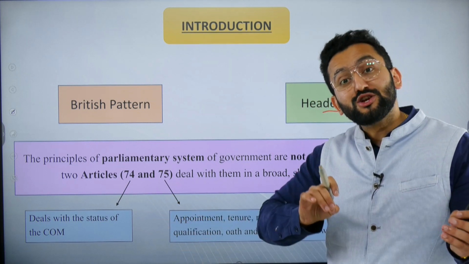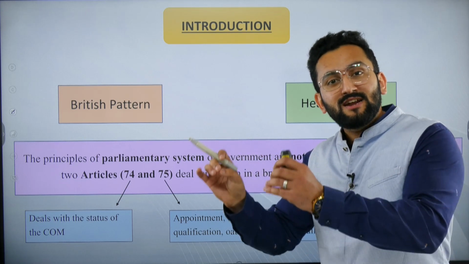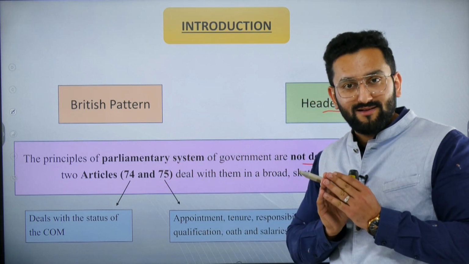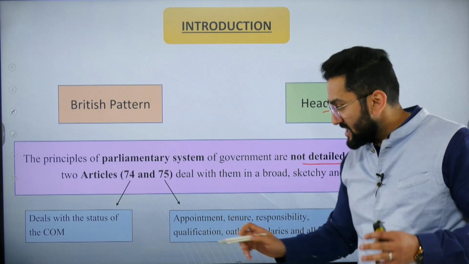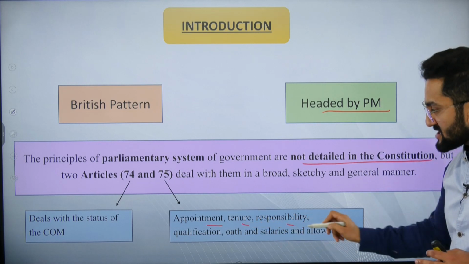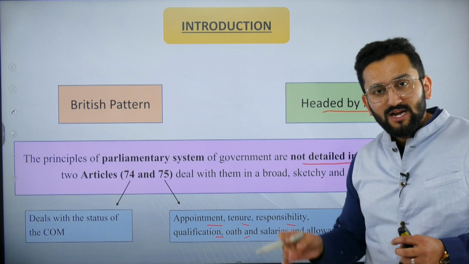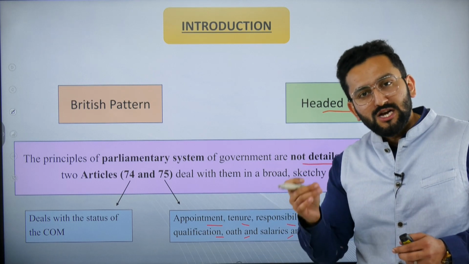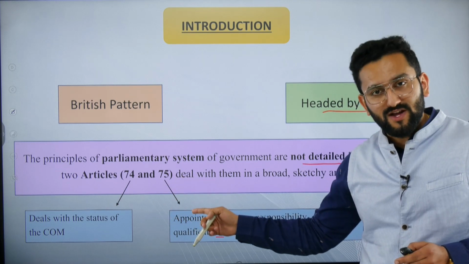Article 74 mentions that there shall be a Council of Ministers headed by the Prime Minister to aid and advise the Honorable President. Article 75 mentions appointment, tenure, responsibility, qualification, oath, salary, allowances, etc. So whenever it comes to the Council of Ministers, you just need to remember two articles, Article 74 and Article 75.